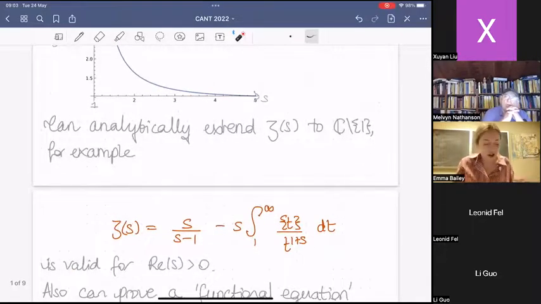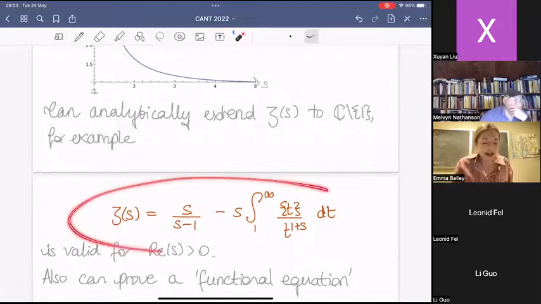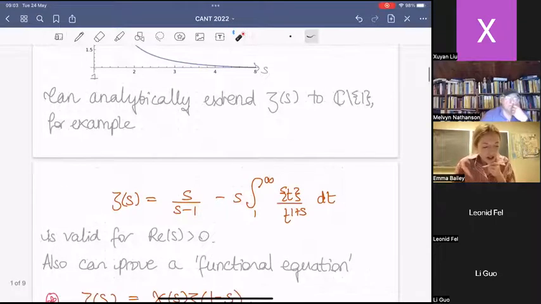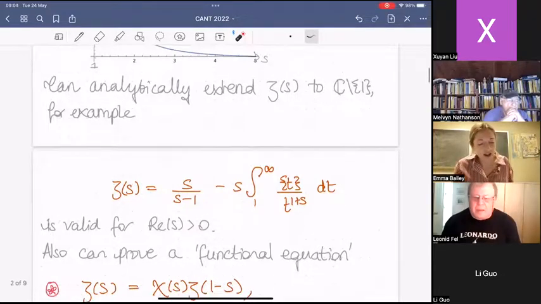The details of this really don't matter; this is just some background. But here's an integral you can write to represent zeta. You can see this part here is where our pole at s equals 1 is coming from. This is the fractional part of t, which really won't play into the rest of the talk. But you can see that this integrand is well defined to the right of 0. You can keep playing this game and create an analytic extension of zeta.